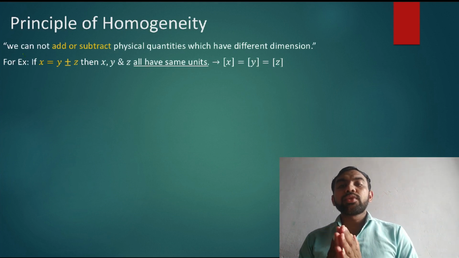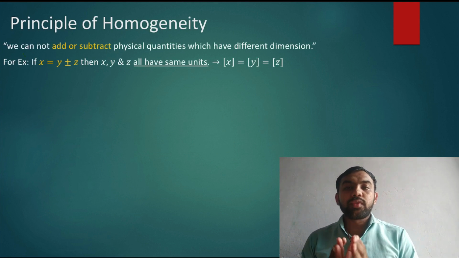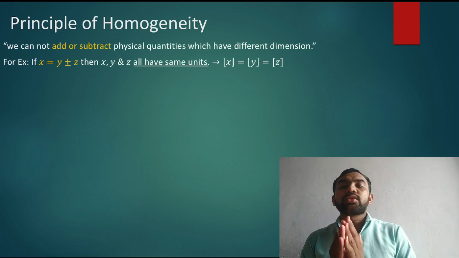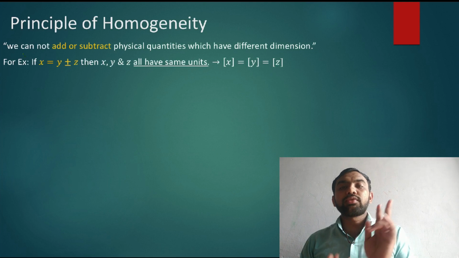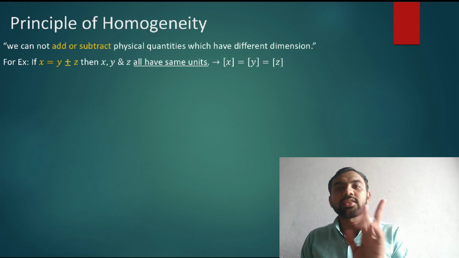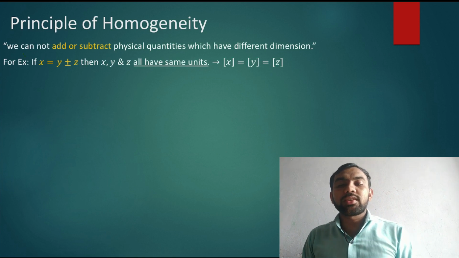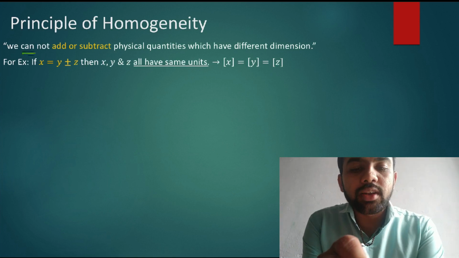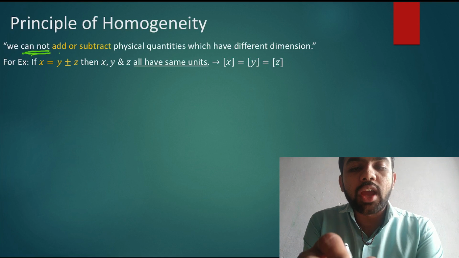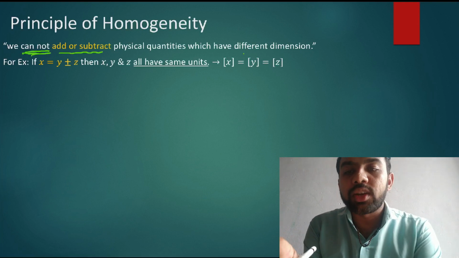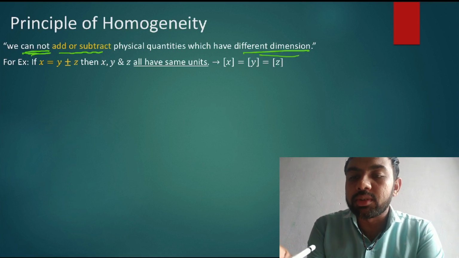So if you consider the dimension, then we use these two principles, which we call the principle of homogeneity. First one is for addition and subtraction, and second one is for multiplication and division. Okay, let's understand this. We cannot add or subtract physical quantities which have different dimensions.